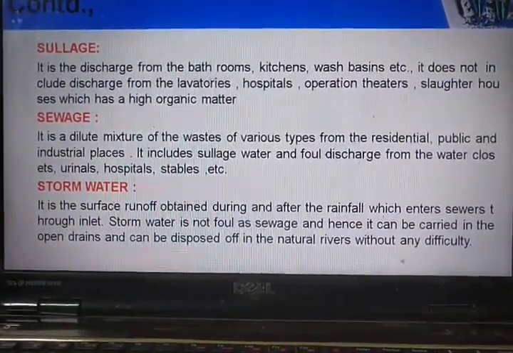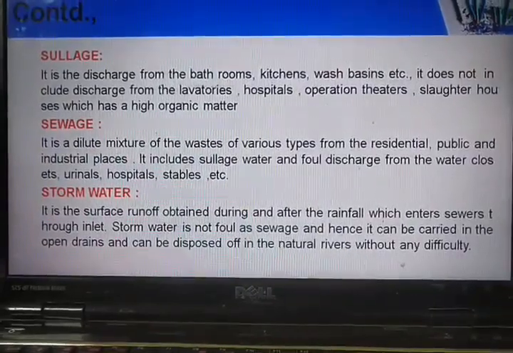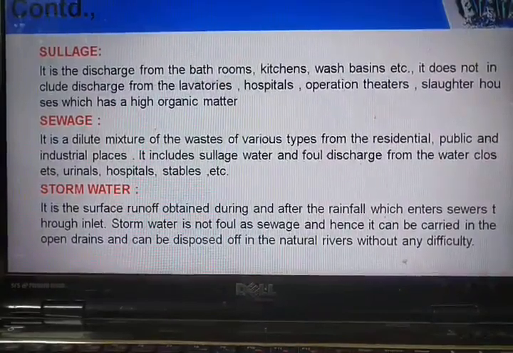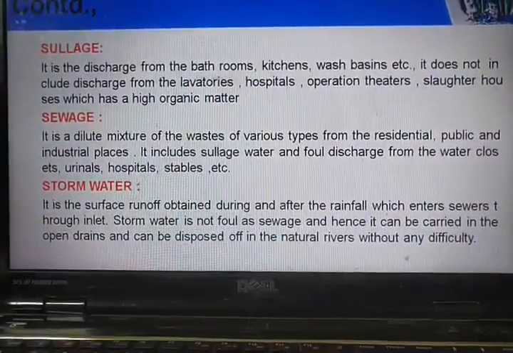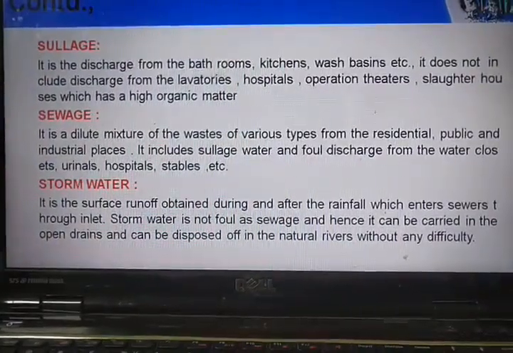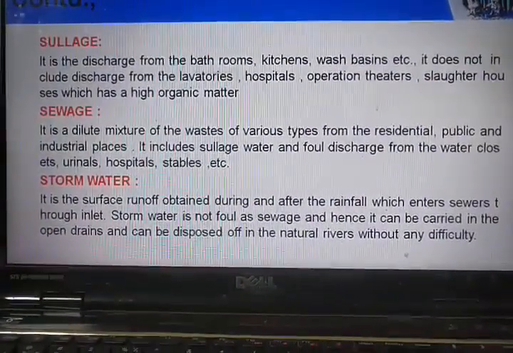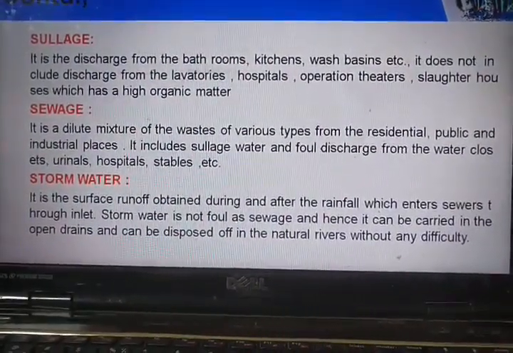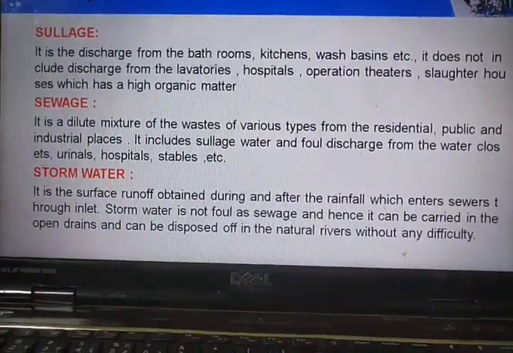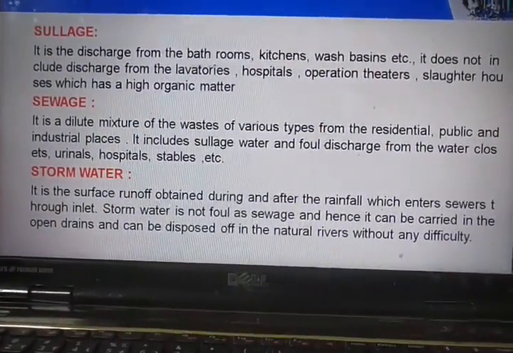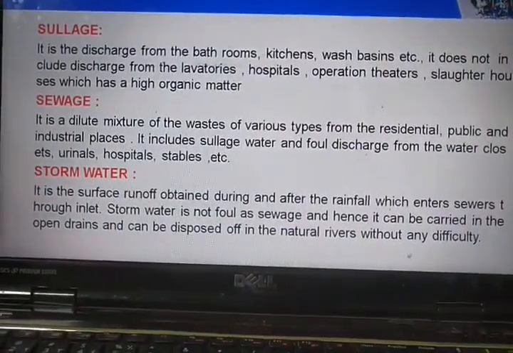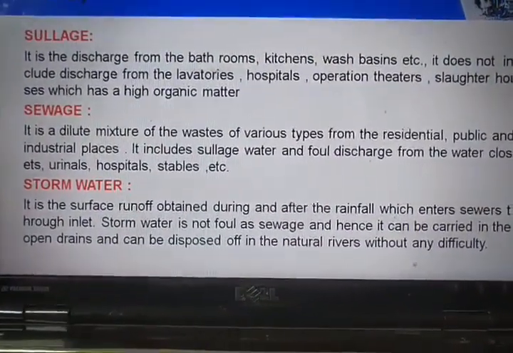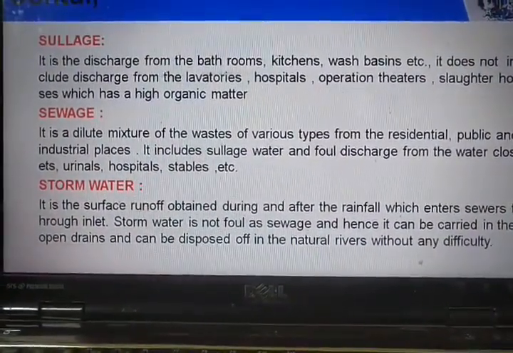Then sewage. Sewage is a dilute mixture of wastes of various types from residential, public and industrial places. It includes the sullage water and foul discharge from water closets, urinals, hospitals, stables, etc. This is the basic difference. Sewage contains human and animal waste, whereas sullage contains only the wastewater generated from bathrooms and kitchens. It will not contain human and animal excreta. That is the difference between sullage and sewage. So coming